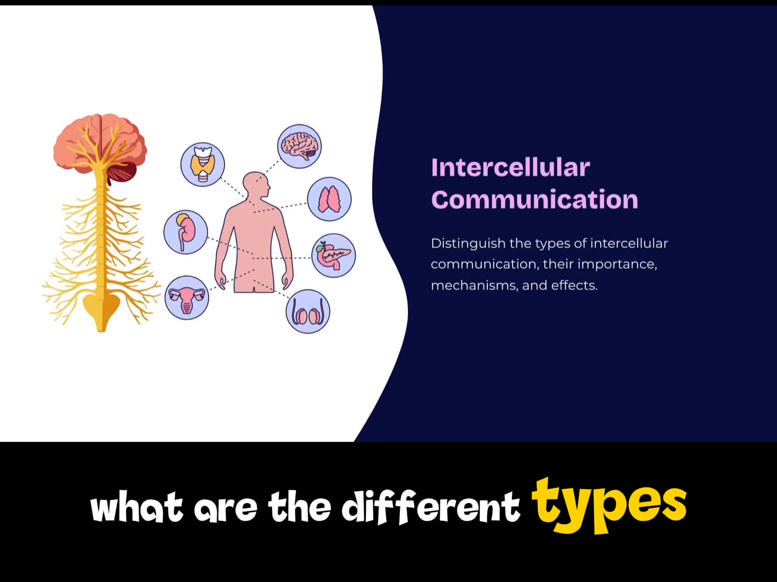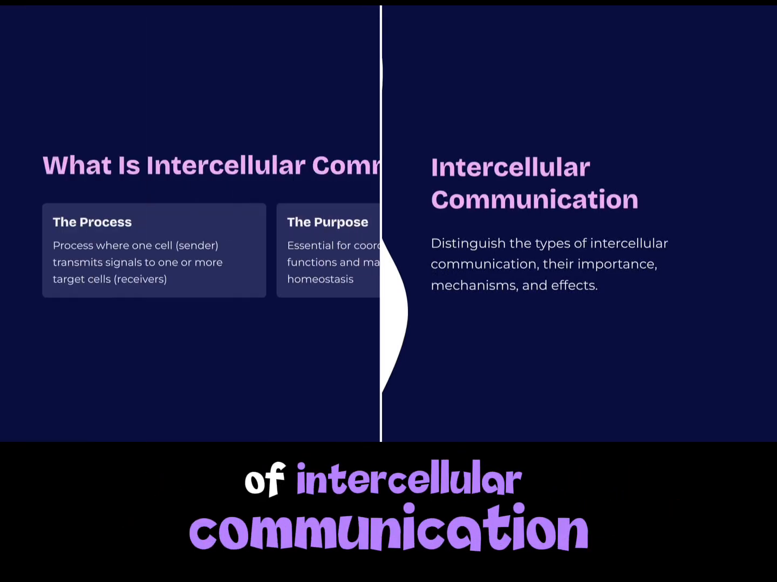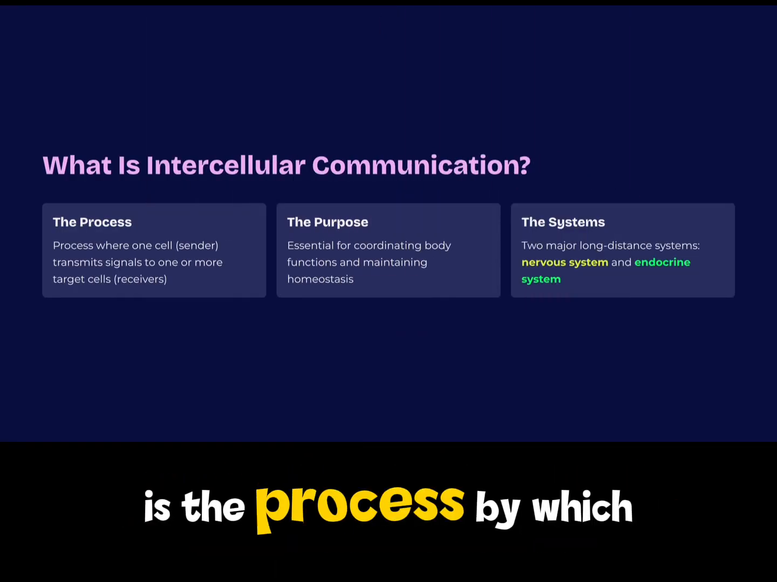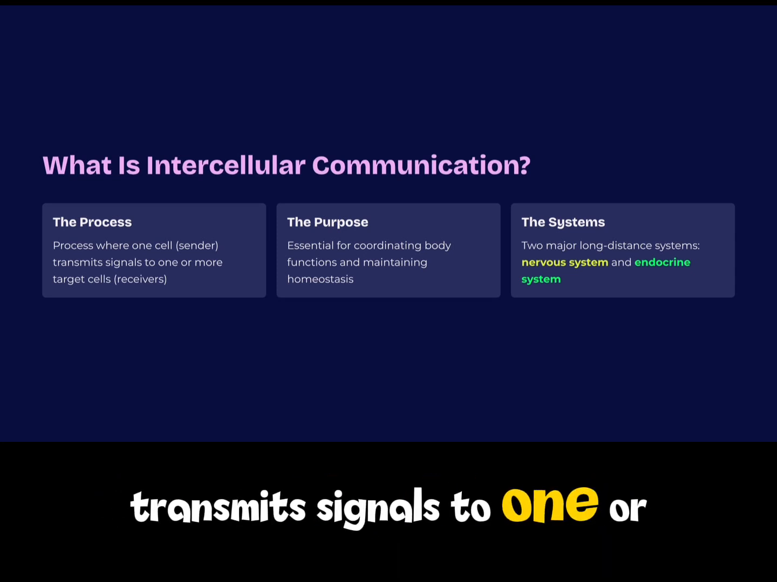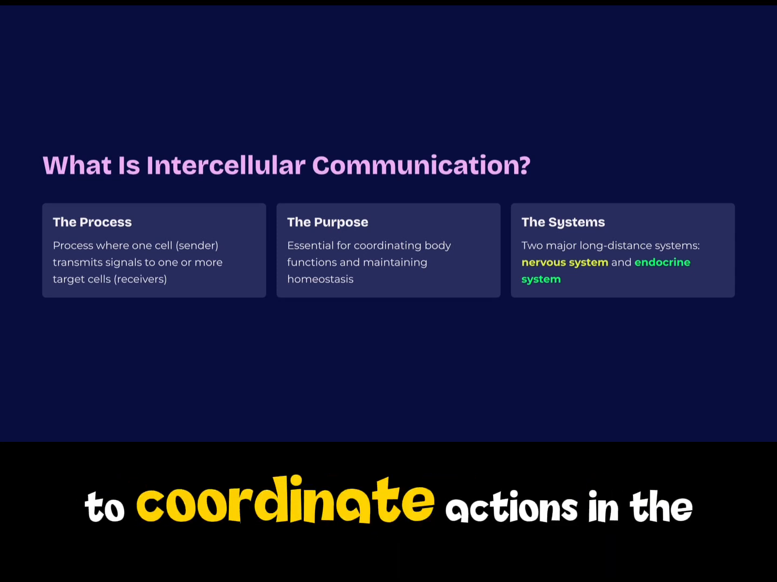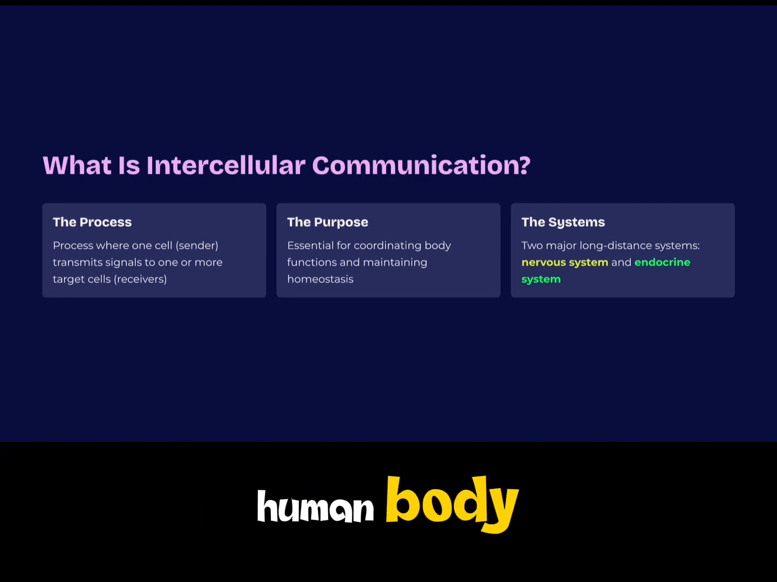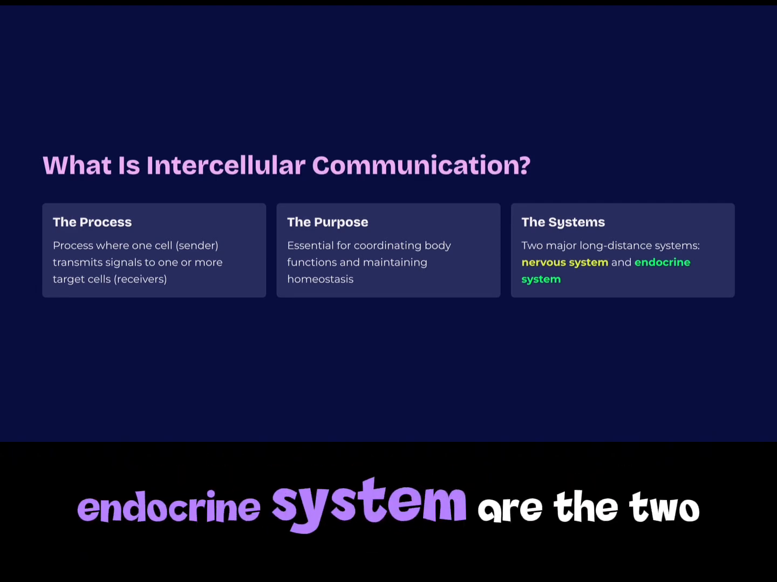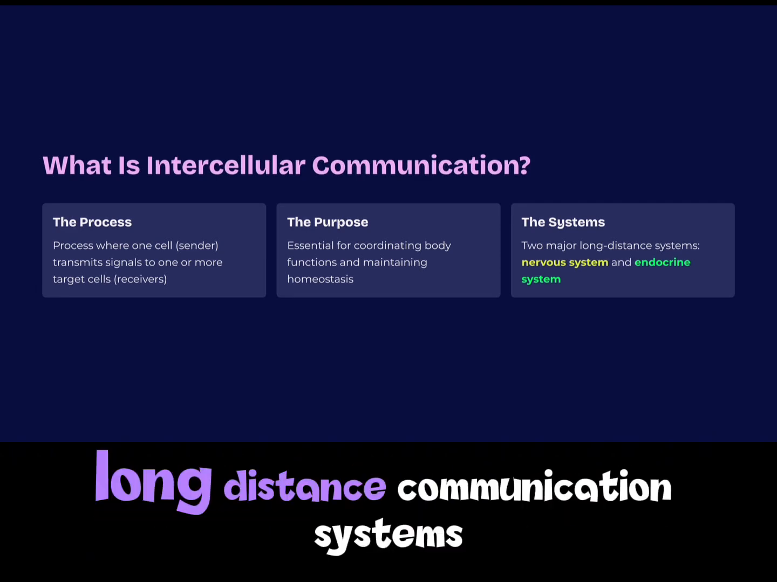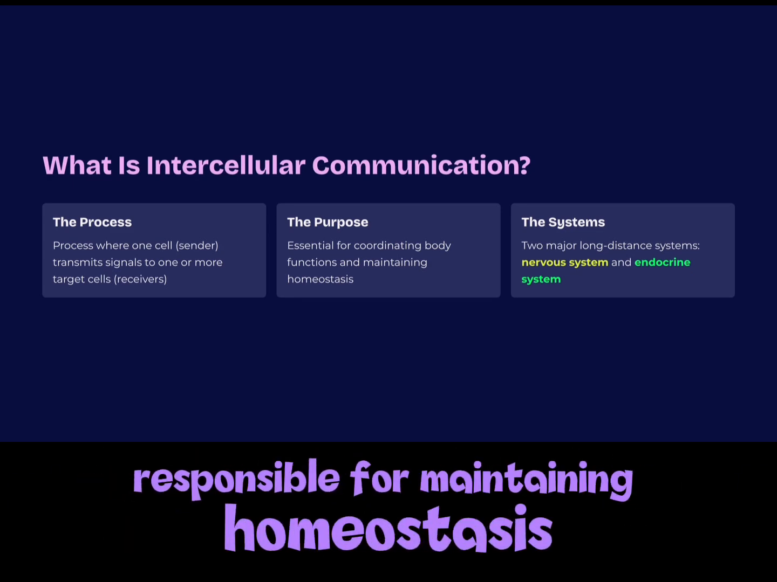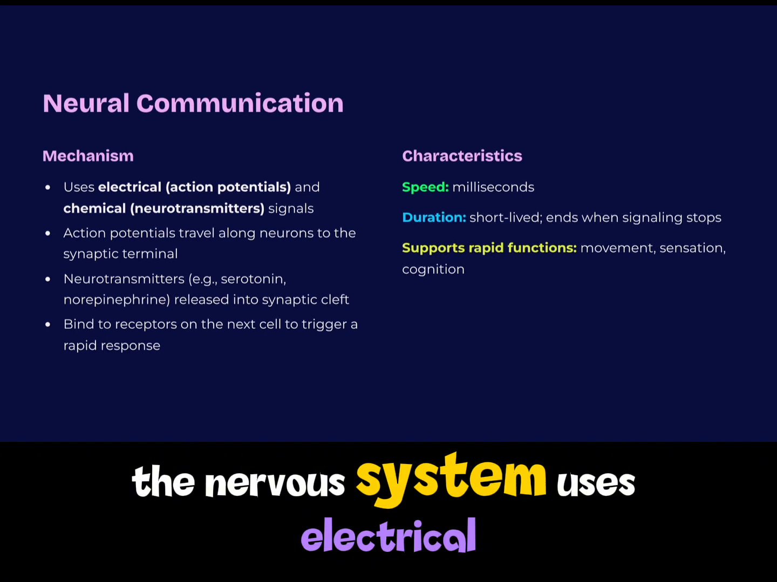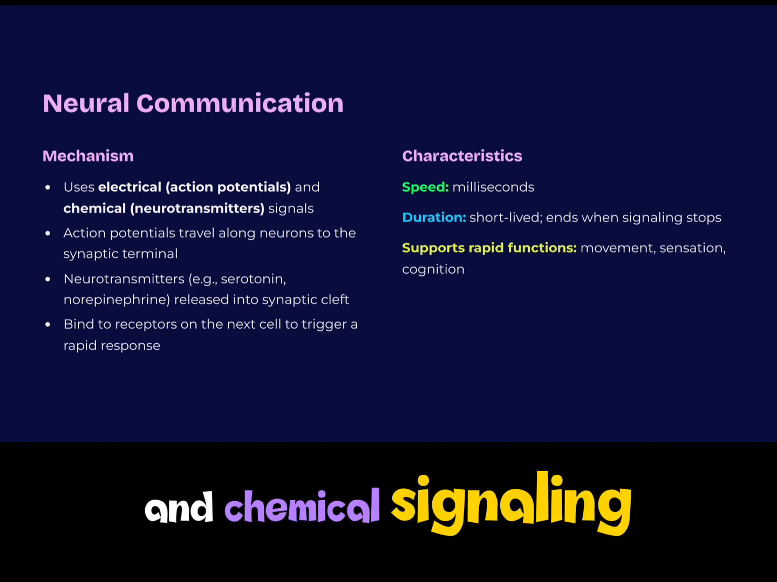What are the different types of intercellular communication? Intercellular communication is the process by which a sender transmits signals to one or more receivers to coordinate actions. In the human body, the nervous system and the endocrine system are the two major long-distance communication systems responsible for maintaining homeostasis. The nervous system uses electrical and chemical signaling.